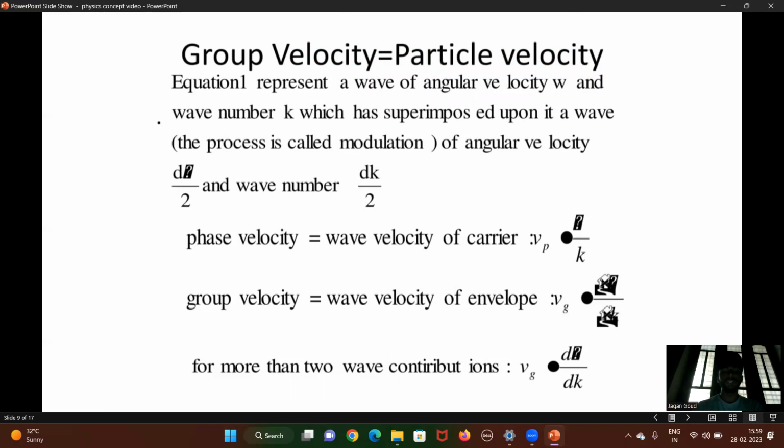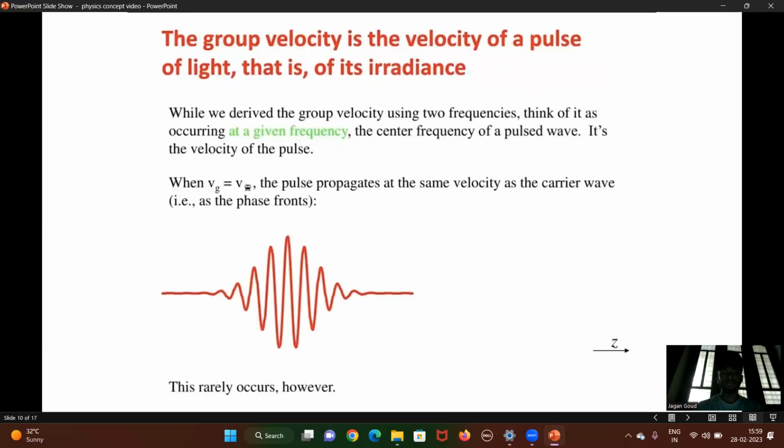Phase velocity is equal to wave velocity of the carrier. Group velocity is equal to wave velocity of the envelope. For more than two wave contributions, Vg is equal to d omega by dk. The group velocity is the velocity of the pulse of light, that is, of its irradiance.